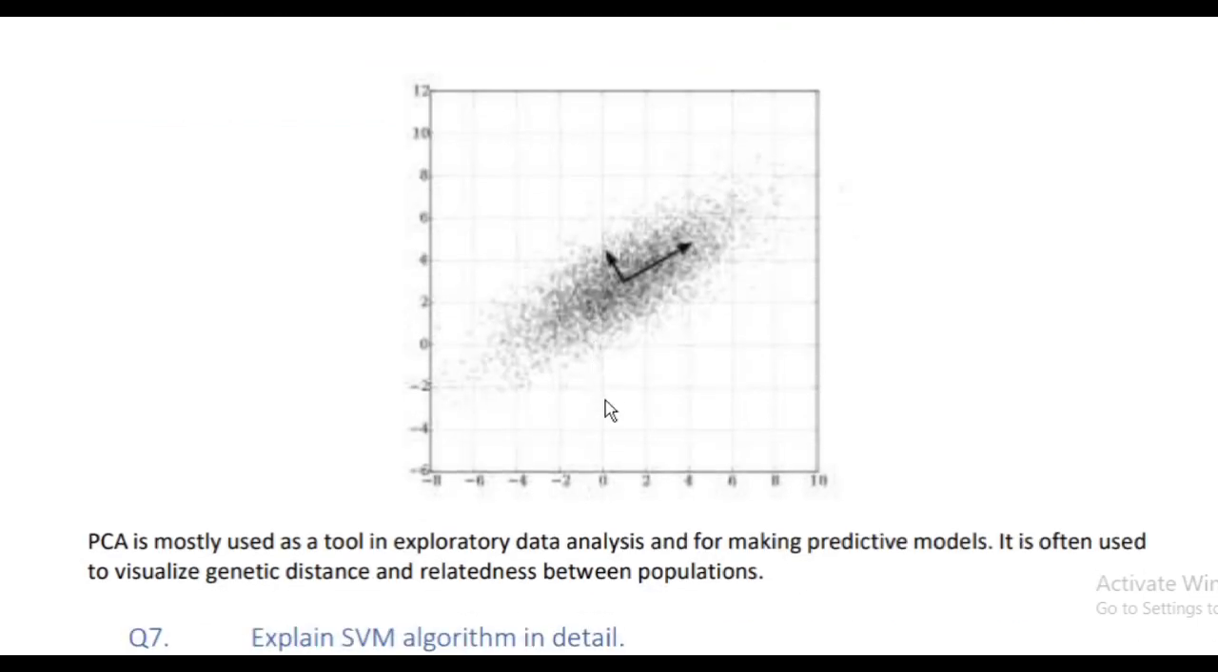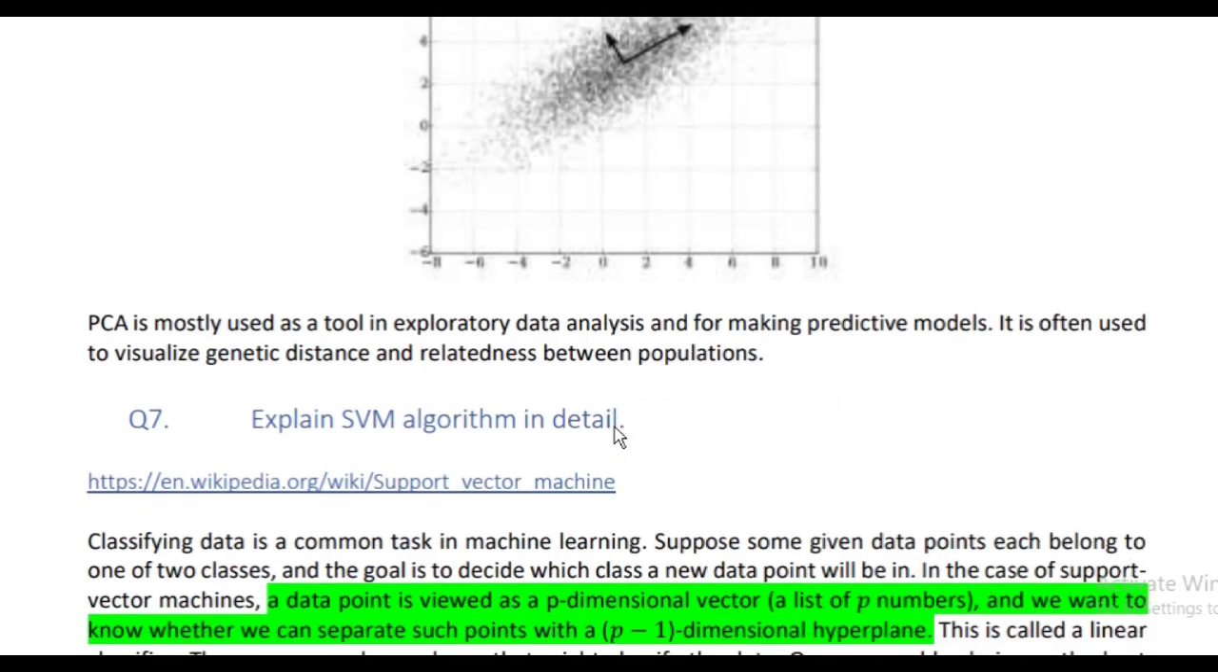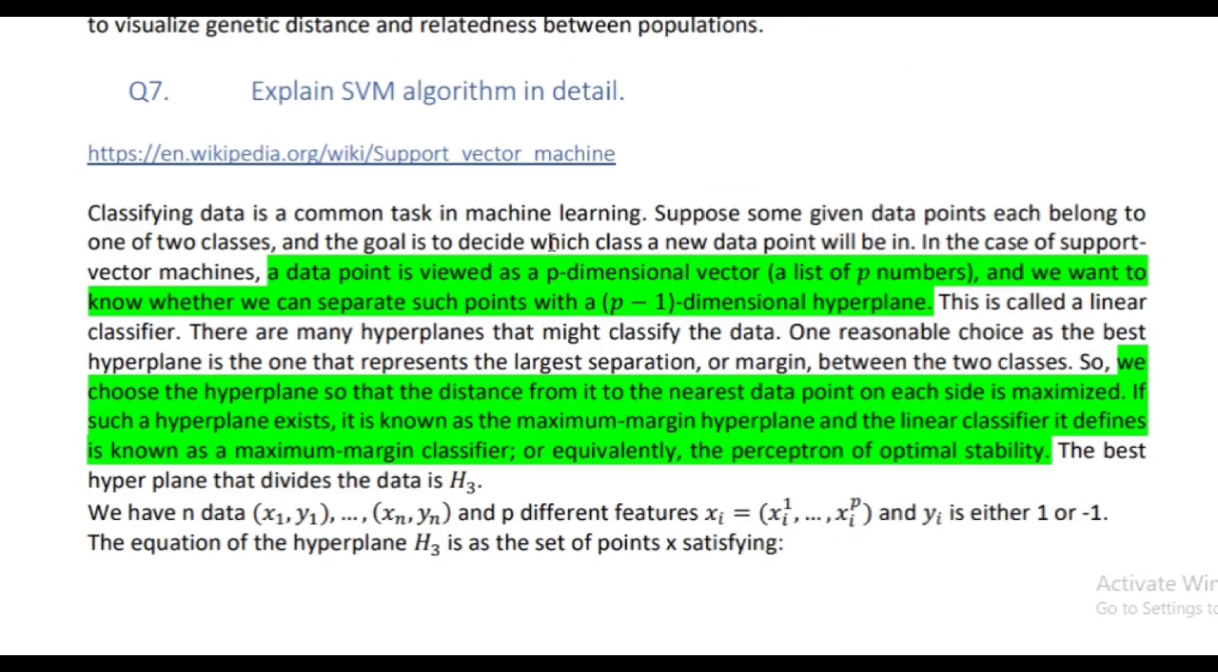Explain the SVM algorithm in detail. Question number 7. Classifying data is a common task in machine learning. Suppose some given data points each belong to one of two classes, and the goal is to decide which class a new data point will be in. In the case of support vector machines, a data point is viewed as a p-dimensional vector, a list of p numbers, and we want to know whether we can separate such points with a p-1 dimensional hyperplane. This is called a linear classifier.